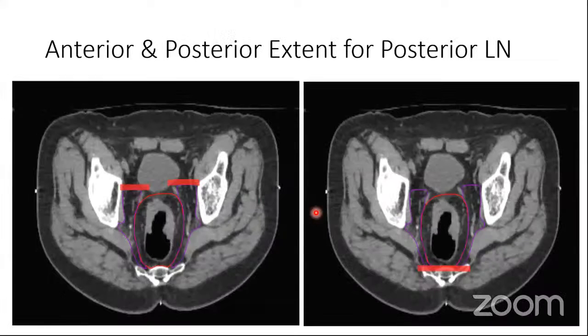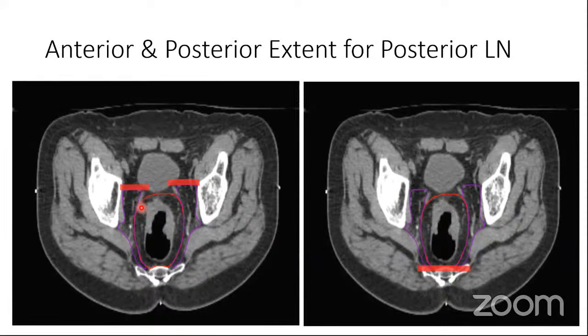Now coming to the anterior border of the internal iliac group of lymph nodes. The guidelines say that the anterior border is taken in a virtual plane which is formed by the point of insertion of the ureters into the bladder. So the imaginary plane where the ureters come and insert into the bladder is taken as the anterior limit of the internal iliac lymph node.